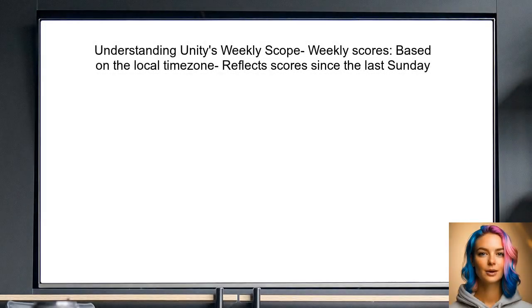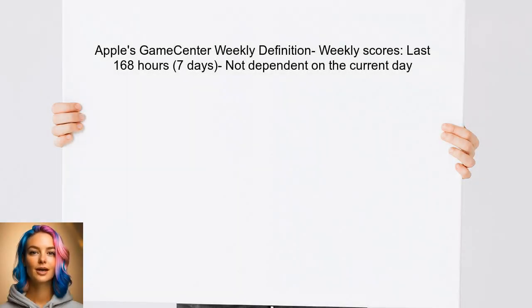just today's date. Now, regarding the weekly scope, the user should note that Unity's weekly scores are also based on the local time zone. This means it reflects scores from the current week, starting from the last Sunday. However, if the user is using Apple's GameCenter, the weekly scores are defined as the last 168 hours, which means it does not depend on the current day of the week.